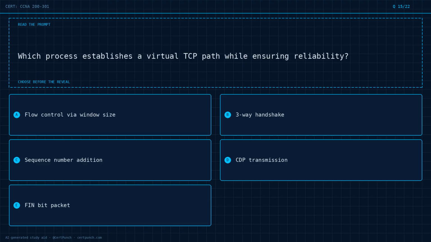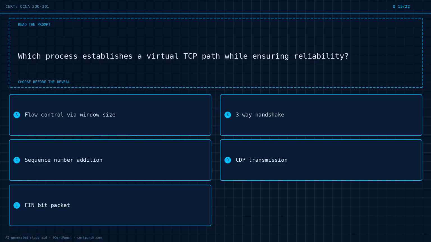Question 15 of 22. Which process establishes a virtual TCP path while ensuring reliability? Option A, flow control via window size. Option B, three-way handshake. Option C, sequence number addition. Option D, CDP transmission. Option E, FinBit packet.